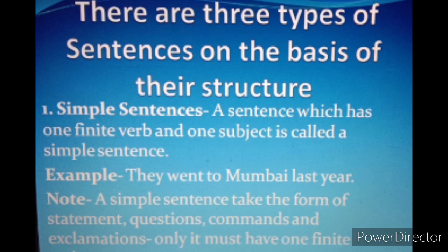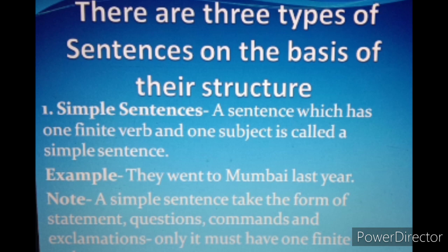And there is one more thing. I told you 4 kinds of sentences, and these 4 kinds of sentences come under simple sentences. A simple sentence takes the form of statement, that is assertive or declarative; questions, interrogative, I told you; commands come under imperative; and exclamations, like exclamatory sentences.